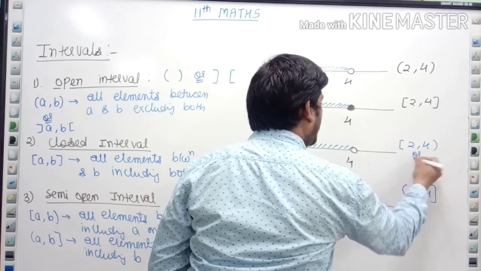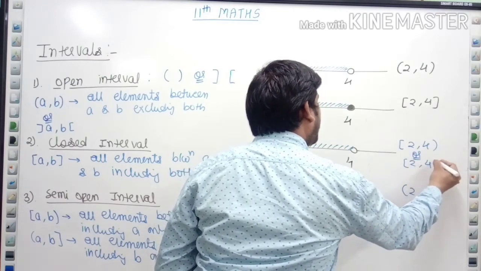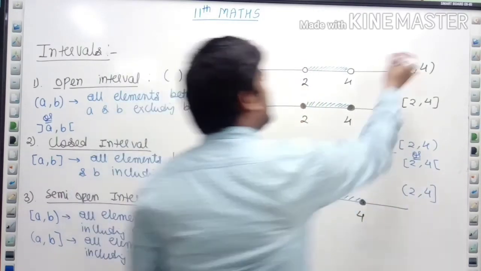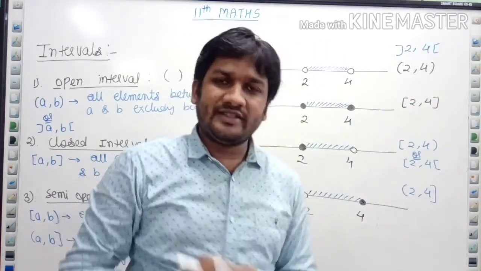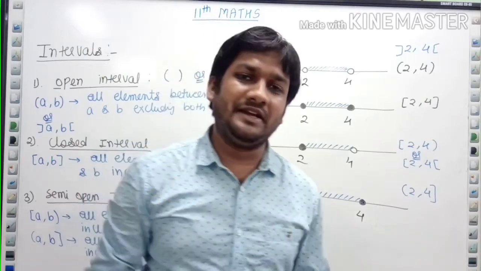Also we can, how can we write it? [2, 4) open bracket को अपन ऐसे भी लिख सकते हैं. So you can write this [2, 4) like this also, right? So I think the concept of interval is clear.